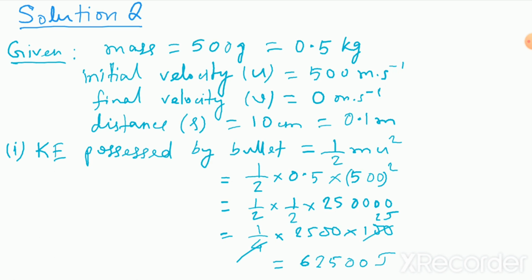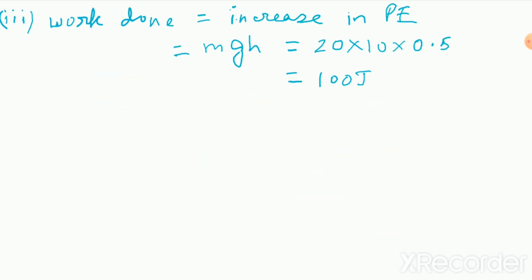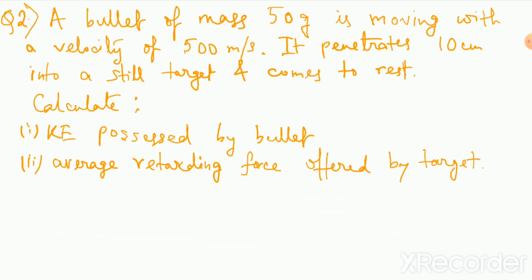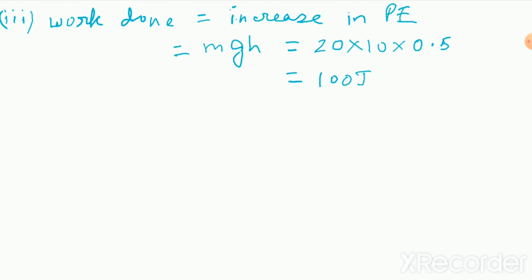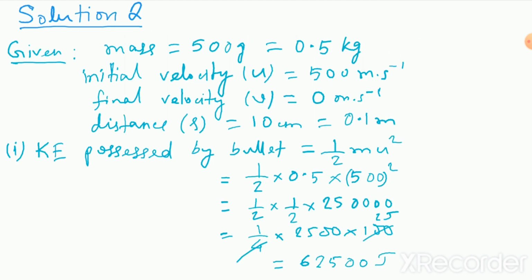Okay, then what is the next problem that has been asked? Next subpart, what is the subpart saying? It has been said, the average retarding force offered by the rocket. Okay, fine. So here you can apply one technique, that you know the average retarding force.